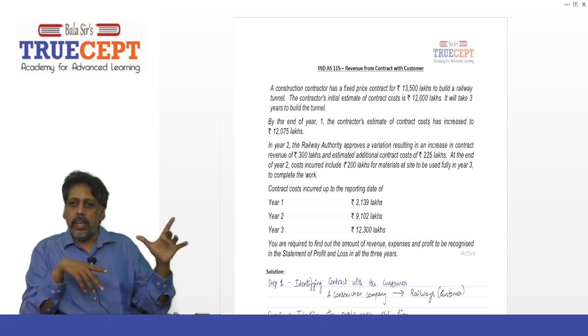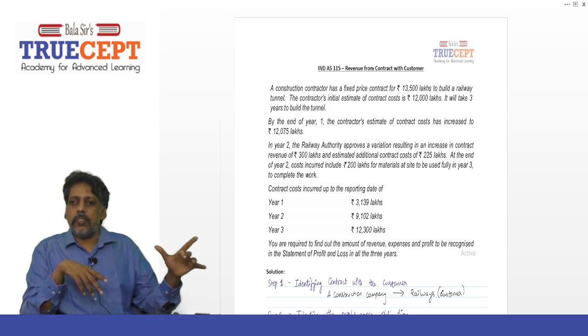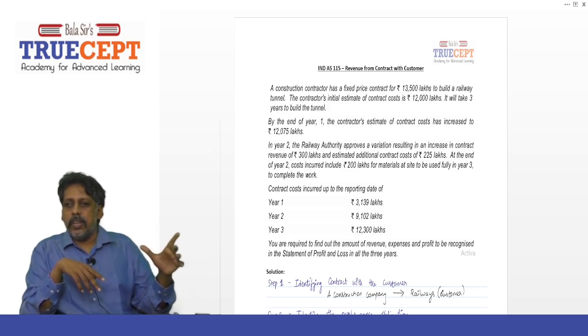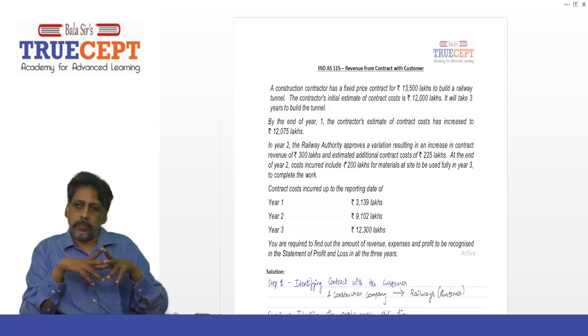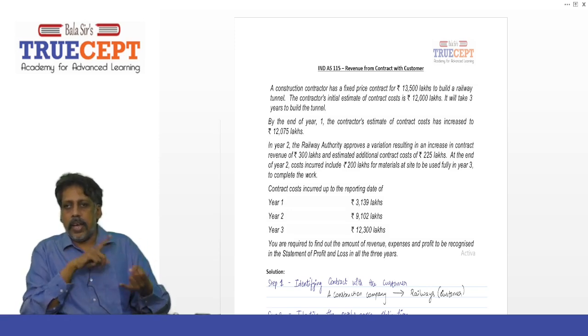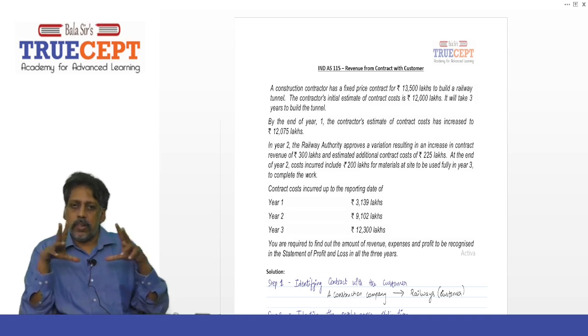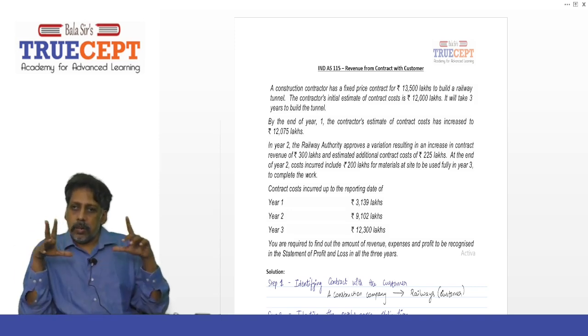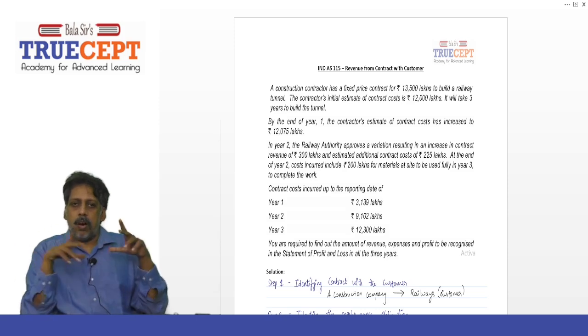There is an increase or a change in the transaction price as a result of a contract modification. Yes. And estimated additional contract cost of rupees 225 lakh. It's going to cost you an extra 225 lakh. Now we know that the cost was 12,075 lakh estimated at the end of first year, plus another 225 lakh. In all, how much? 12,300 lakh will be the total estimated cost of the contract, right?